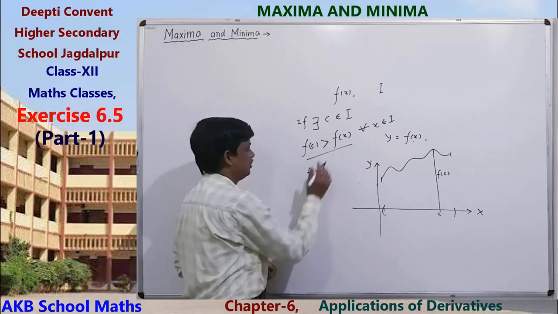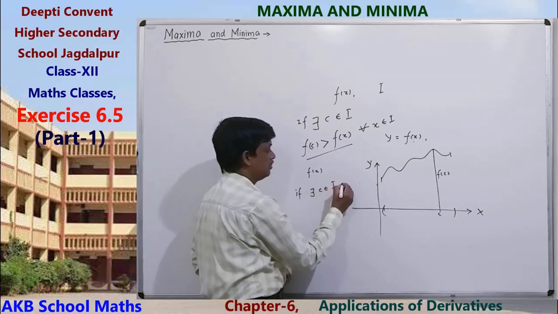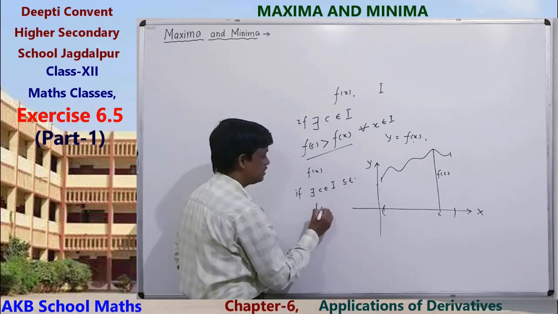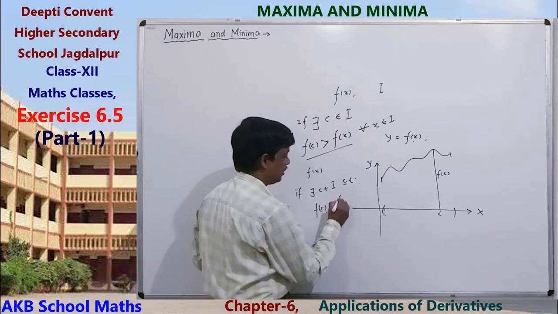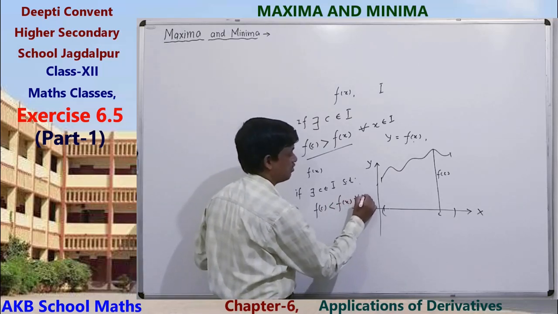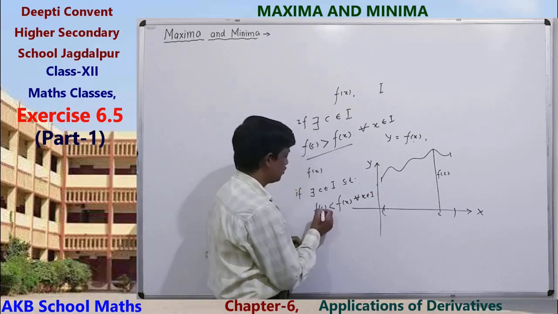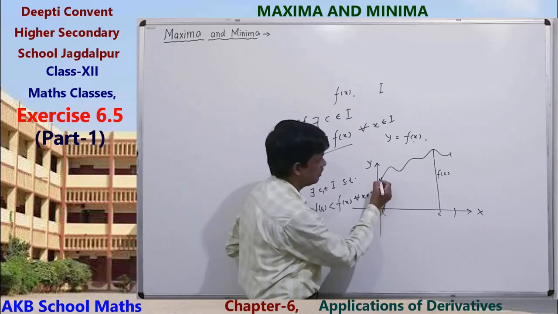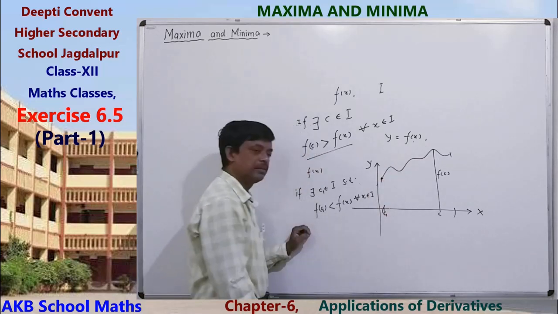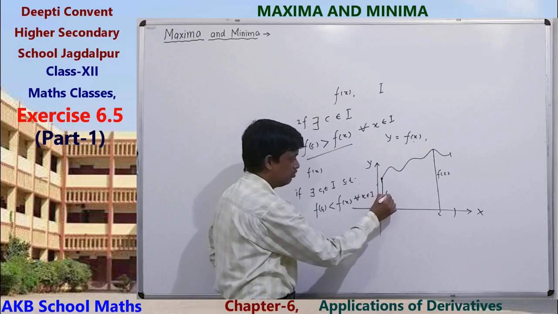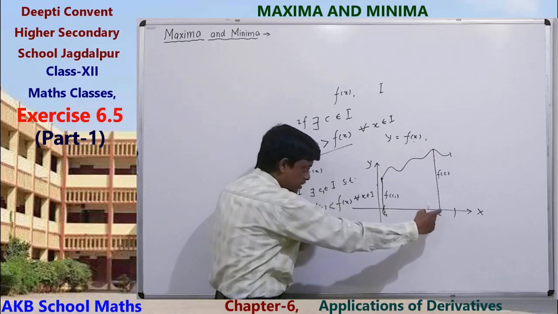Similarly, if there exists C belongs to I such that f(c) is always less than f(x) for all x belongs to I, it means the value of the function at the point C, suppose this is C1, is always less than all values of the function in this interval.